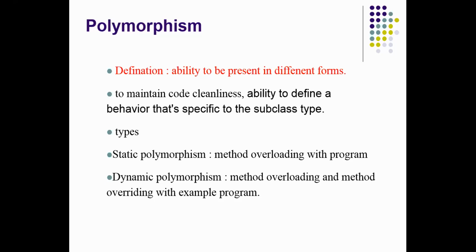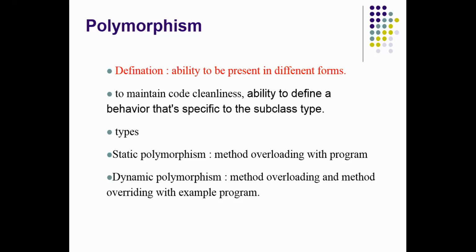Then there are two types of polymorphism: static polymorphism and dynamic polymorphism. Static polymorphism is also called compile time polymorphism, and dynamic polymorphism is called runtime polymorphism. Static polymorphism is called compile time polymorphism because it executes at compile time. When we execute the program, the compiler knows which method call should be bound to which method body. That's why we call it compile time polymorphism.